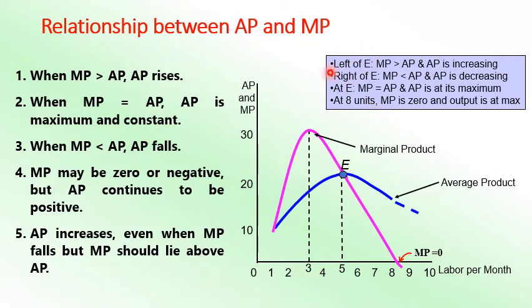So now this diagram is showing that left of E, MP is greater than AP and AP is increasing. Right of E, MP is less than AP and AP is decreasing. At point E, MP and AP are equal, AP is constant and maximum. At the 8th unit of production, the MP is 0 because it is intersecting the x-axis, and the output is maximum. At the 8th point, the output will be maximum. We will learn the different diagrams in the next slide.